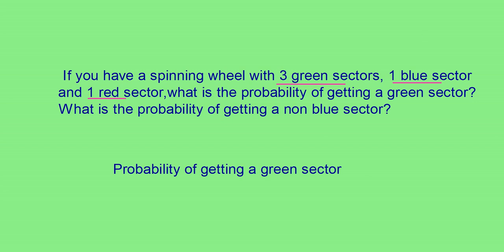You can write it as 3 by 5. Then what about the probability of getting a non-blue sector? Non-blue sector means only one blue sector out of 5. So non-blue means 3 plus 1, 3 green and 1 red. That is 4. So you can write it as 4 by 5.